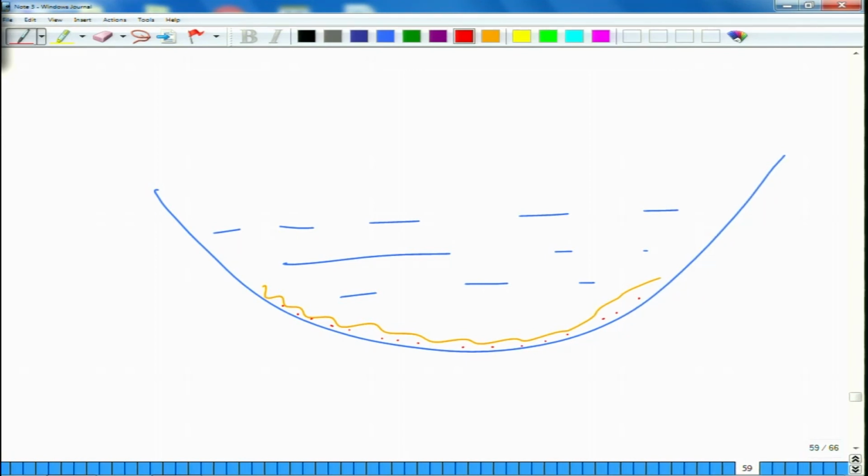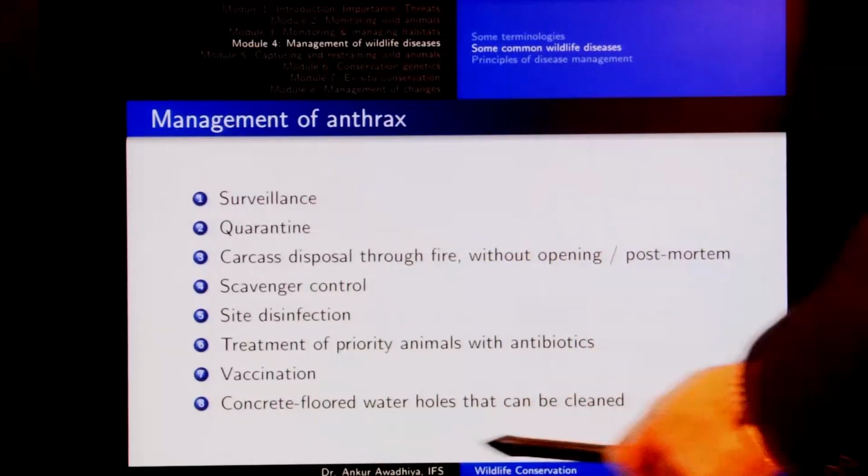Now, suppose this water is being used by a barasingha. A barasingha would get into the water and wade through the water body, and in that case the whole water will turn muddy. So, essentially all of this mud is now mixed up with the water and all the spores have come back into the system, and if any animal drinks this water, it would get anthrax. So, basically we opt for concrete-floored water holes that can be cleaned.